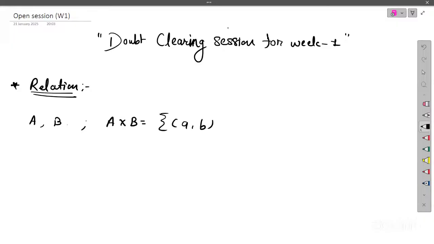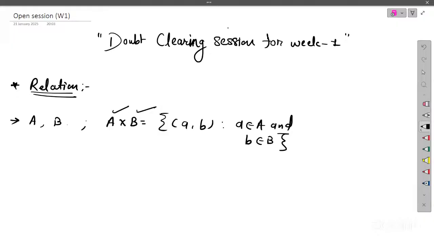We contain pairs where the first element belongs to the first set A and the second element belongs to the second set B. So here a belongs to A and b belongs to B. This is the set comprehension notation for the Cartesian product. It is not necessary to take only two sets. You can take the Cartesian product of three sets, four sets, or even infinitely many sets, which you can learn in higher mathematics courses. We have the choice to take two sets, three sets, or whatever number we want.